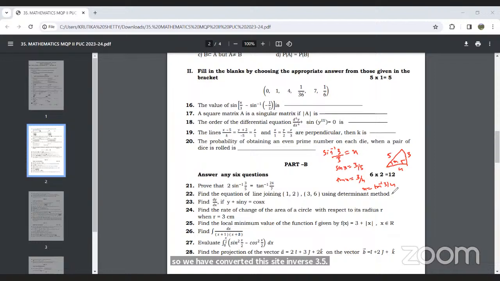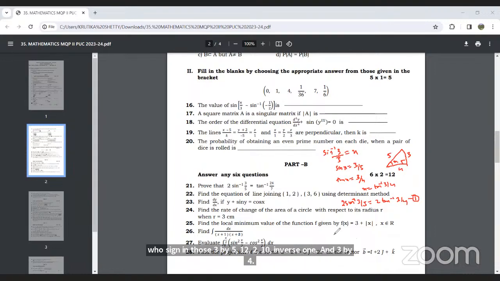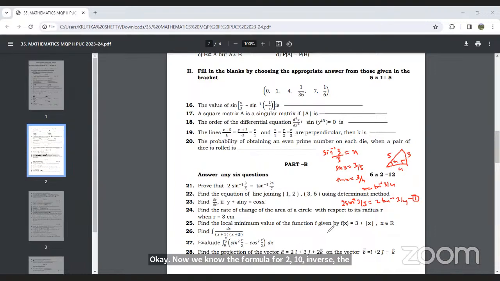So here we can consider 2 sine inverse 3 by 5 is equal to 2 tan inverse 3 by 4. I'll consider this as equation 1. I have considered the LHS, and written LHS 2 sine inverse 3 by 5 equal to 2 tan inverse 3 by 4. Now we know the formula for 2 tan inverse x. 2 tan inverse x is equal to tan inverse 2x upon 1 minus x square.